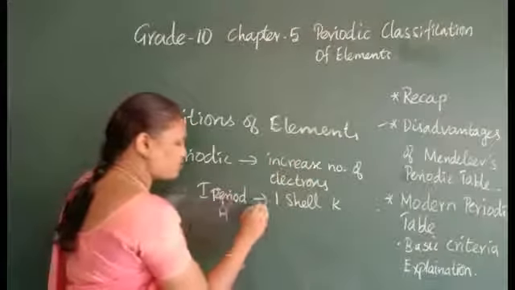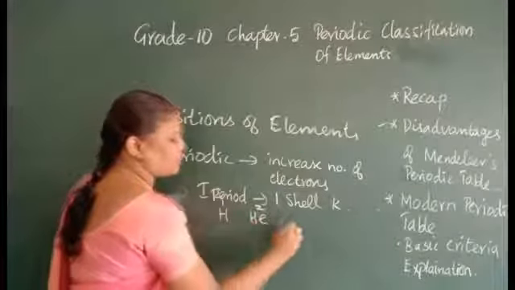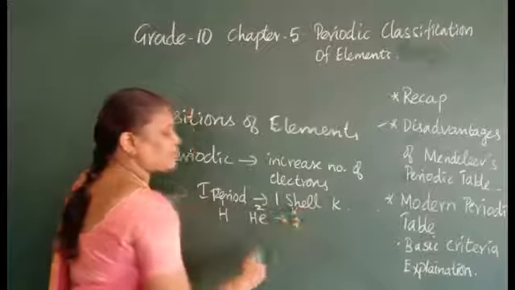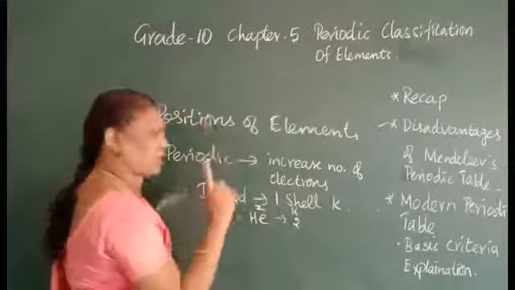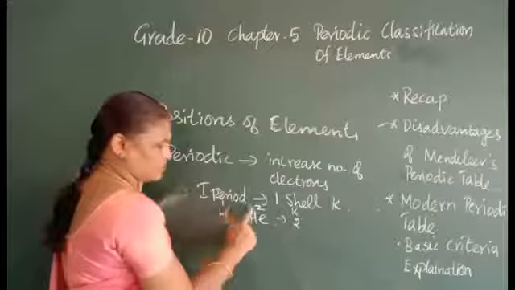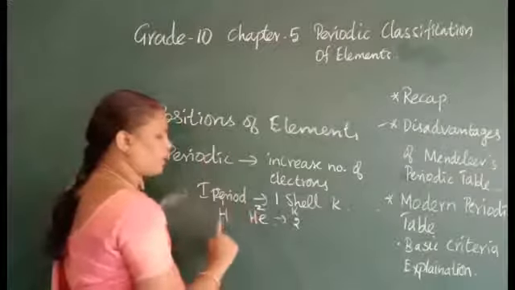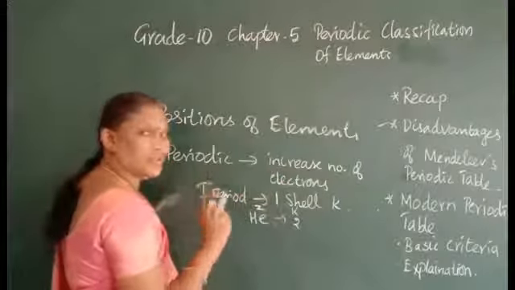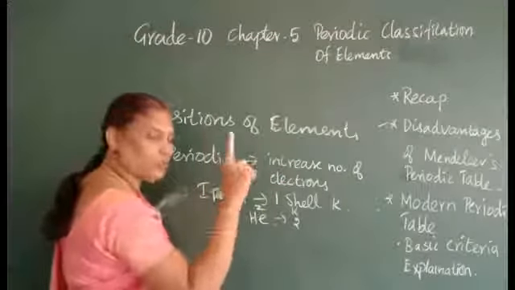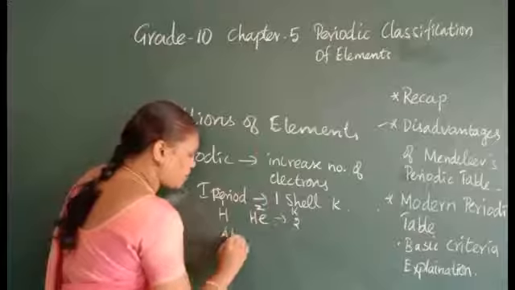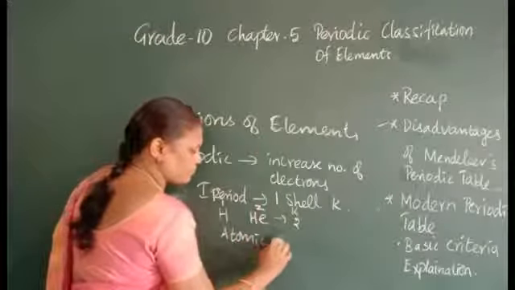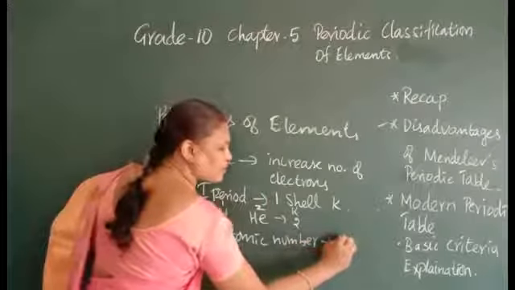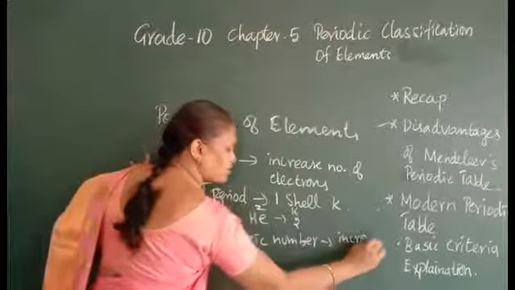How many elements? 2. One has 1 electron and the other has 2, so the K capacity is 2. So atomic number increases by 1 unit. Elements in a period have the same number of shells, and the atomic number increases by 1 unit.